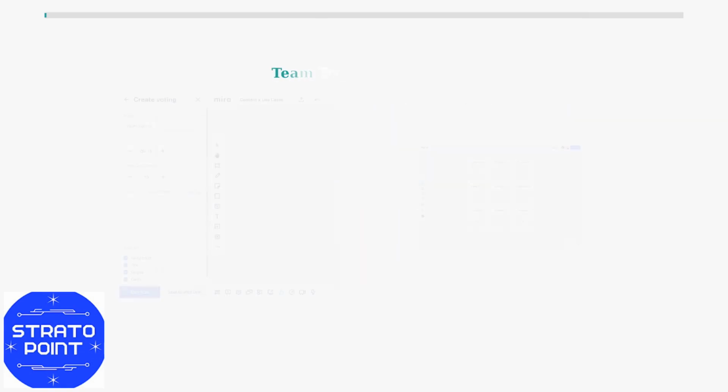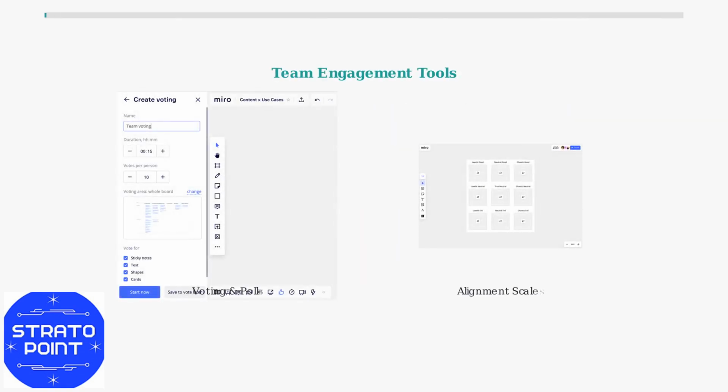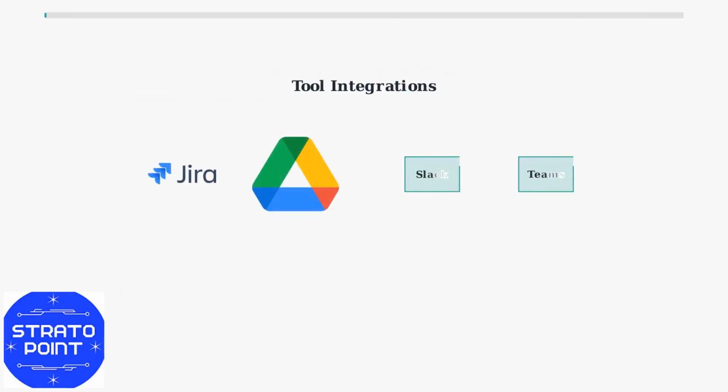Miro includes powerful engagement tools like voting, polls, and alignment scales. These features help teams make decisions collectively and gather feedback efficiently during workshops and meetings. Miro seamlessly integrates with popular productivity tools like Slack, Jira, Google Drive, and Microsoft Teams. These integrations create unified workflows that connect your whiteboard work with existing business processes.